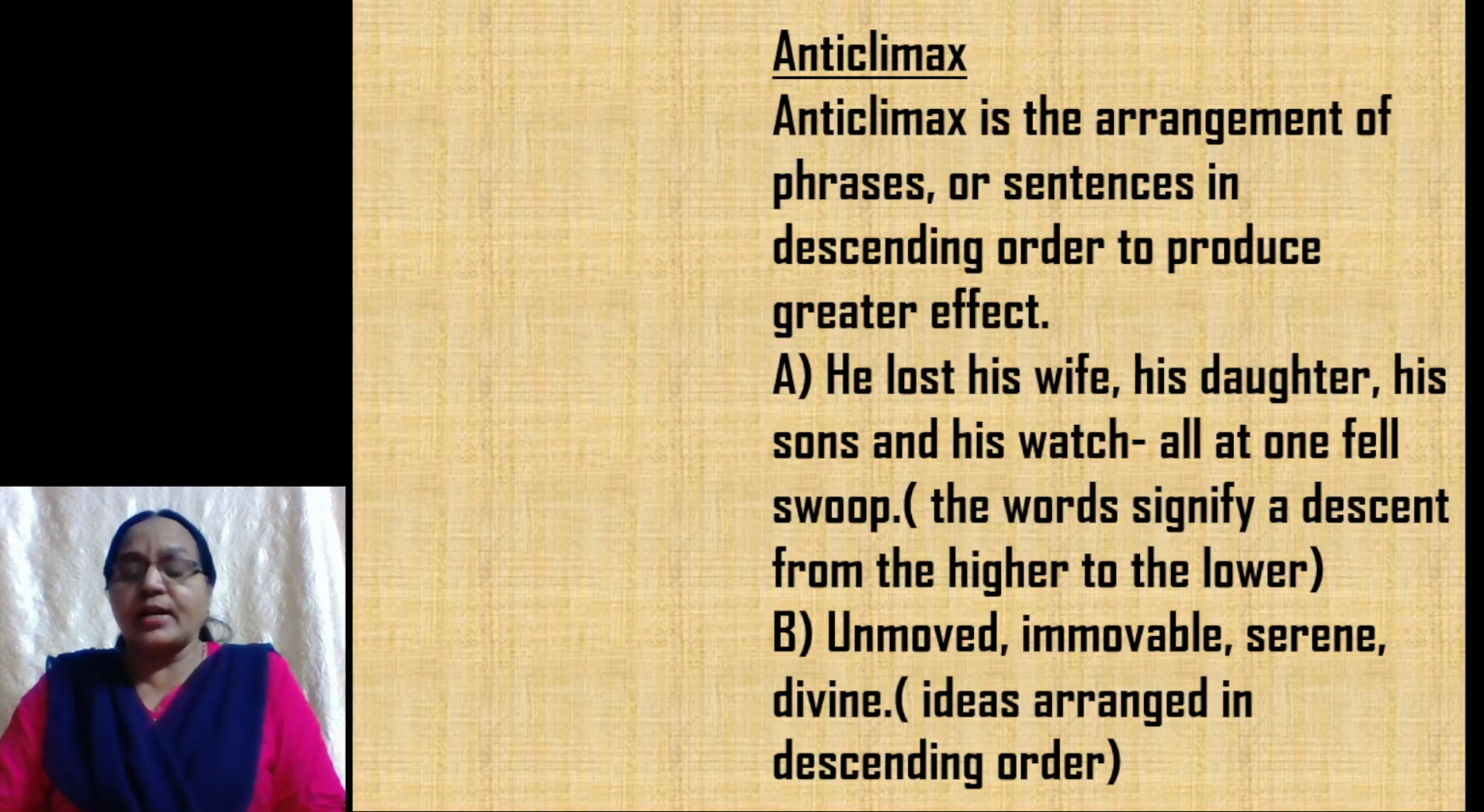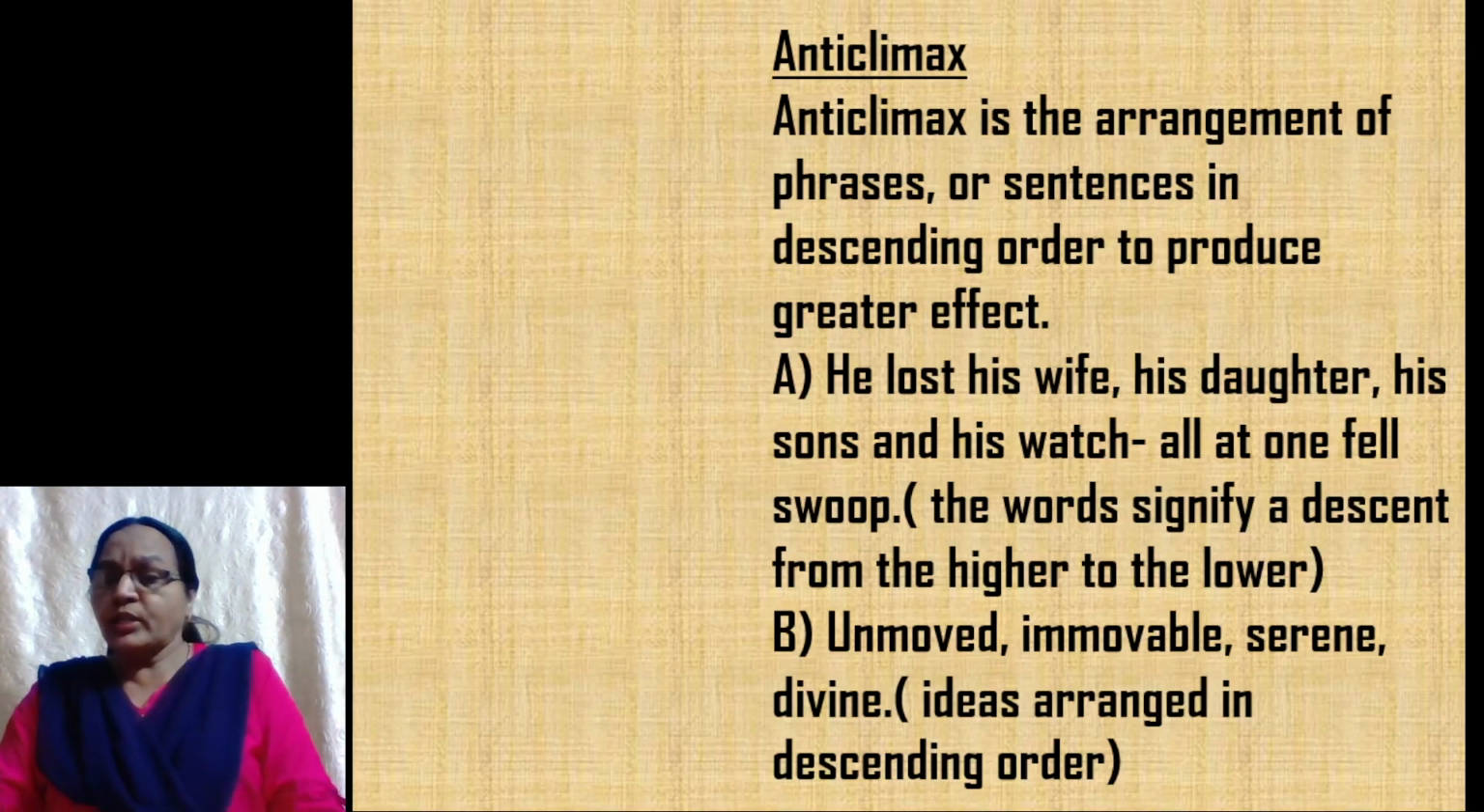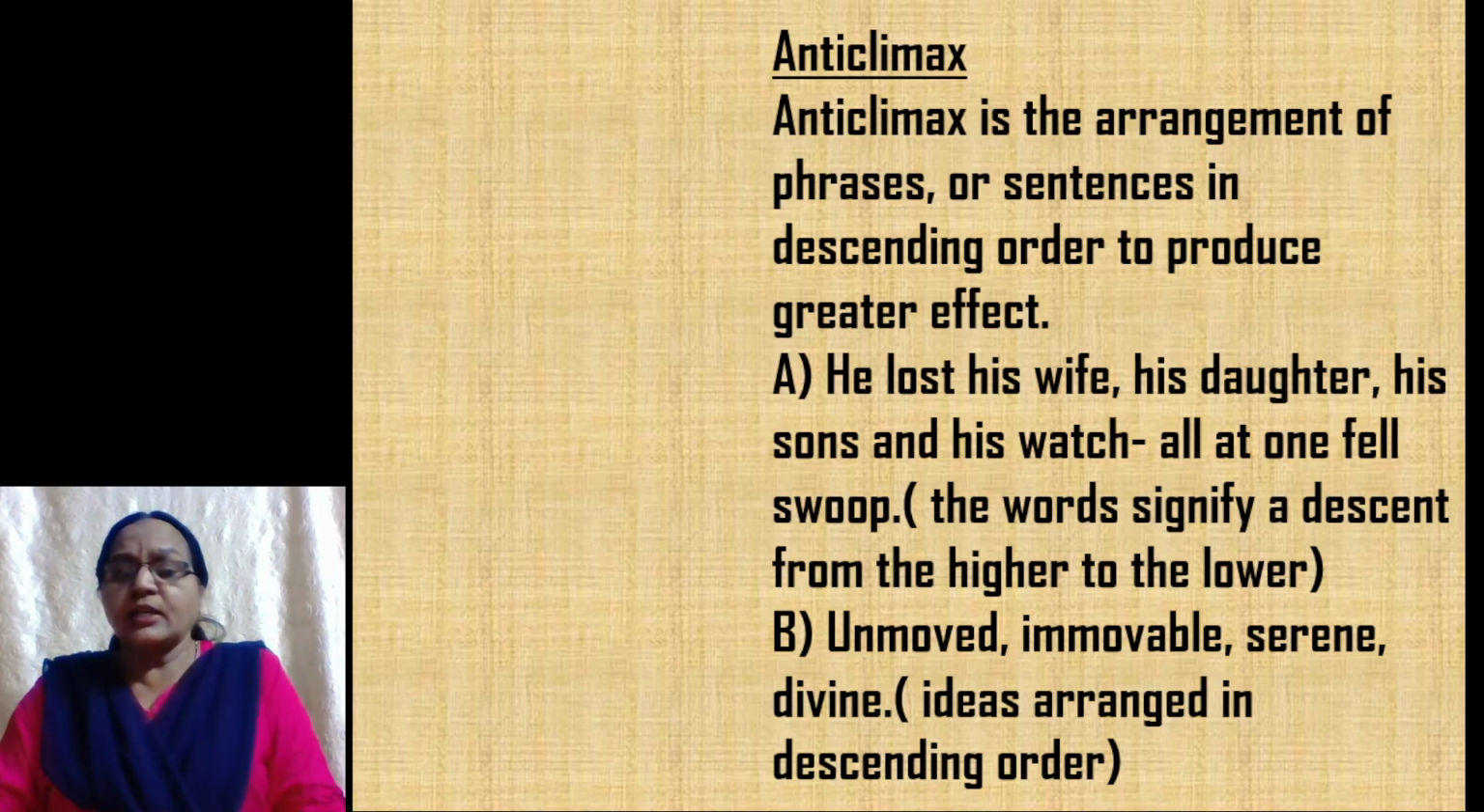He lost his wife, his daughter, his sons, and his watch all at one fell swoop. Look at the words. He lost first his wife, then the daughter, then the sons, then his watch. So you find here there is a descent from the higher to the lower. That is, the words are arranged in descending order of importance. The next one: unmoved, immovable, serene, divine. Look at the arrangement of the words, children. It is in descending order of importance.